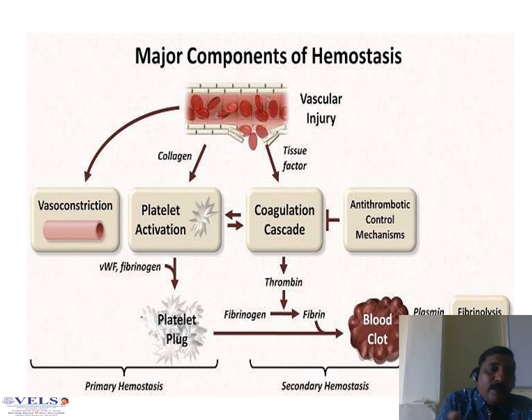That's why we give antidotes, that is, you give the reverse. For example, for vasoconstriction you administer a vasodilator. For platelet activation you administer an antiplatelet. For the coagulation cascade, where clotting occurs, you administer anticoagulants. Finally, when fibrin is forming, you administer fibrinolytic drugs. Okay, these are the major components of hemostasis.